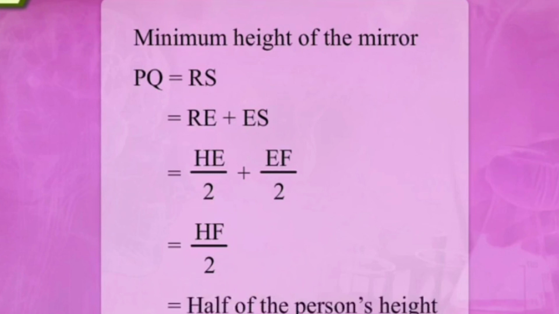Moreover, S is also a midpoint, so ES is half of EF. So it is half of HE plus EF. What is HE plus EF? It is HF. So it is half of HF. What was HF? H stands for head and F stands for feet. So head to feet, meaning the total height of a person, its half. Correct?